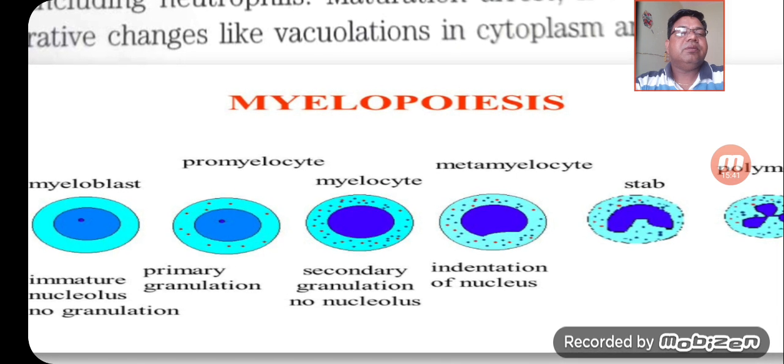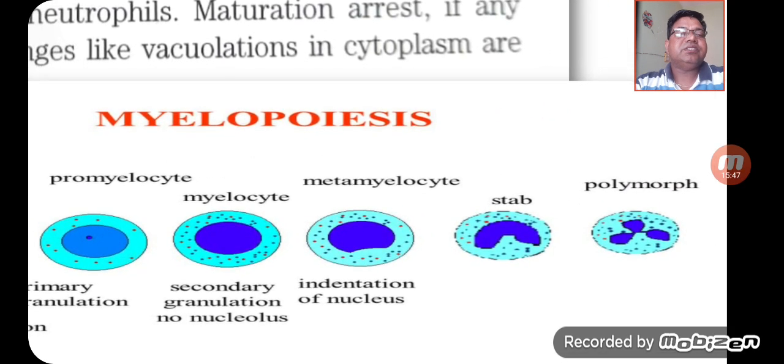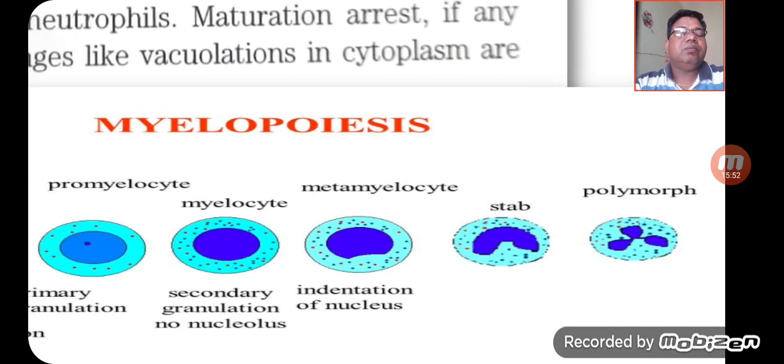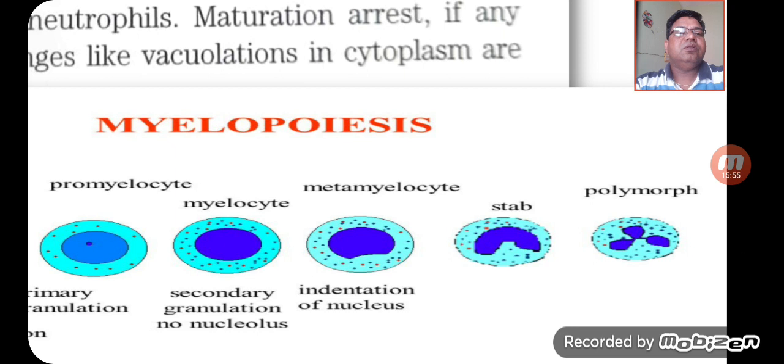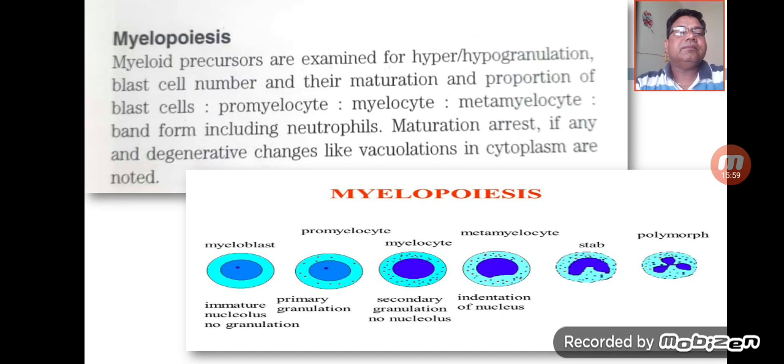The fourth one is the metamyelocyte, where an indentation of the nucleus is seen, and the band cell or stab cell, in which the nucleus is band-like. In the mature neutrophil you will see lobulation of the nuclei, and we can easily assess maturation arrest and degenerative changes like vacuolation in the cytoplasm.